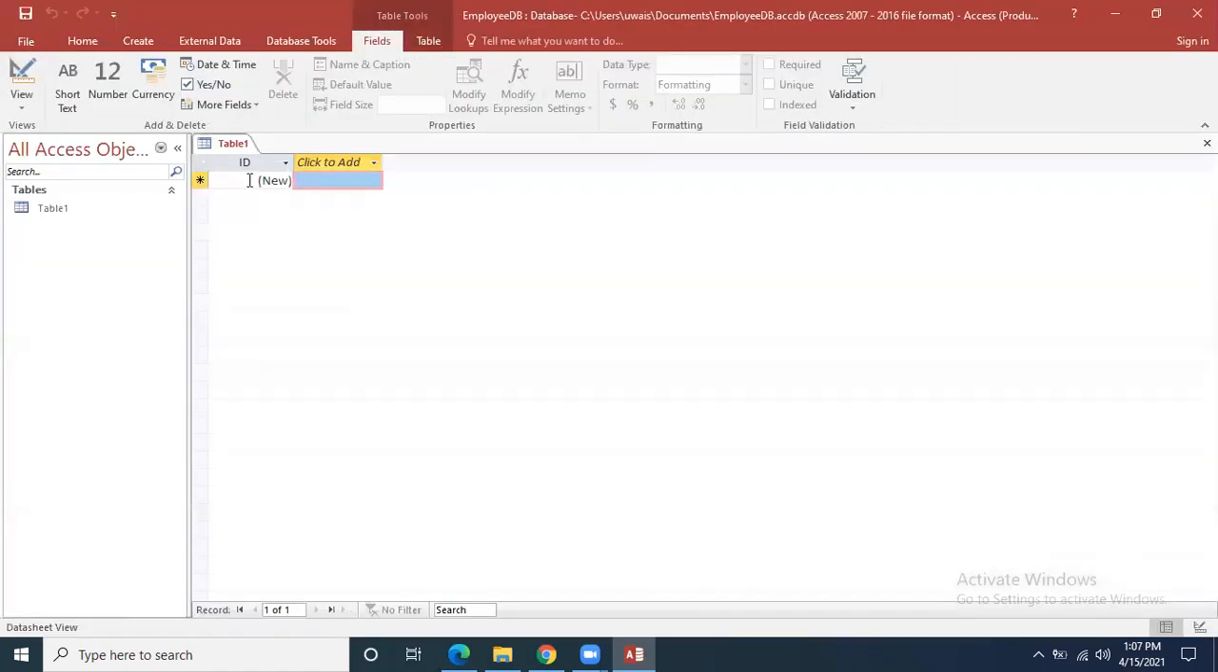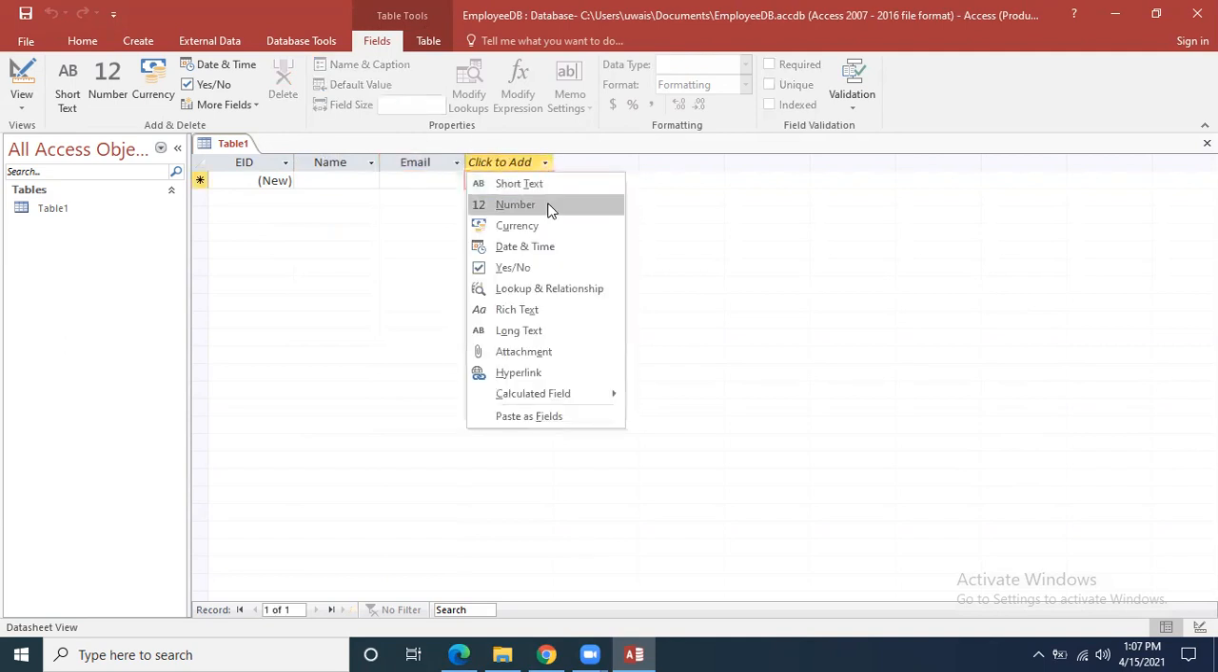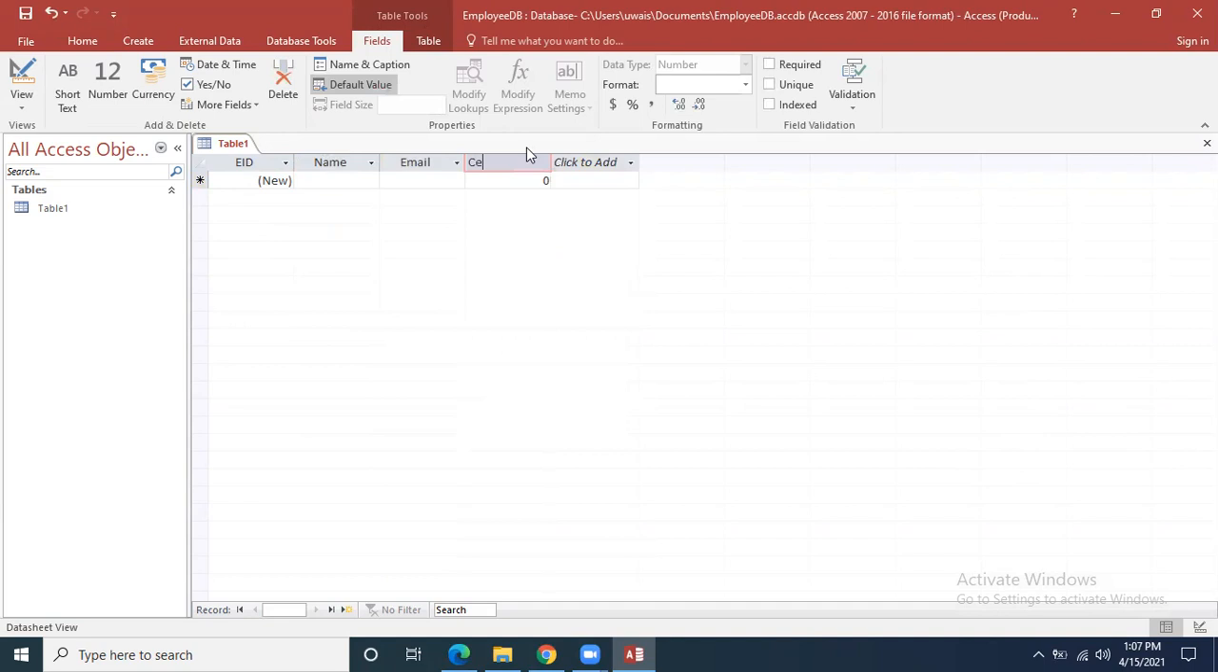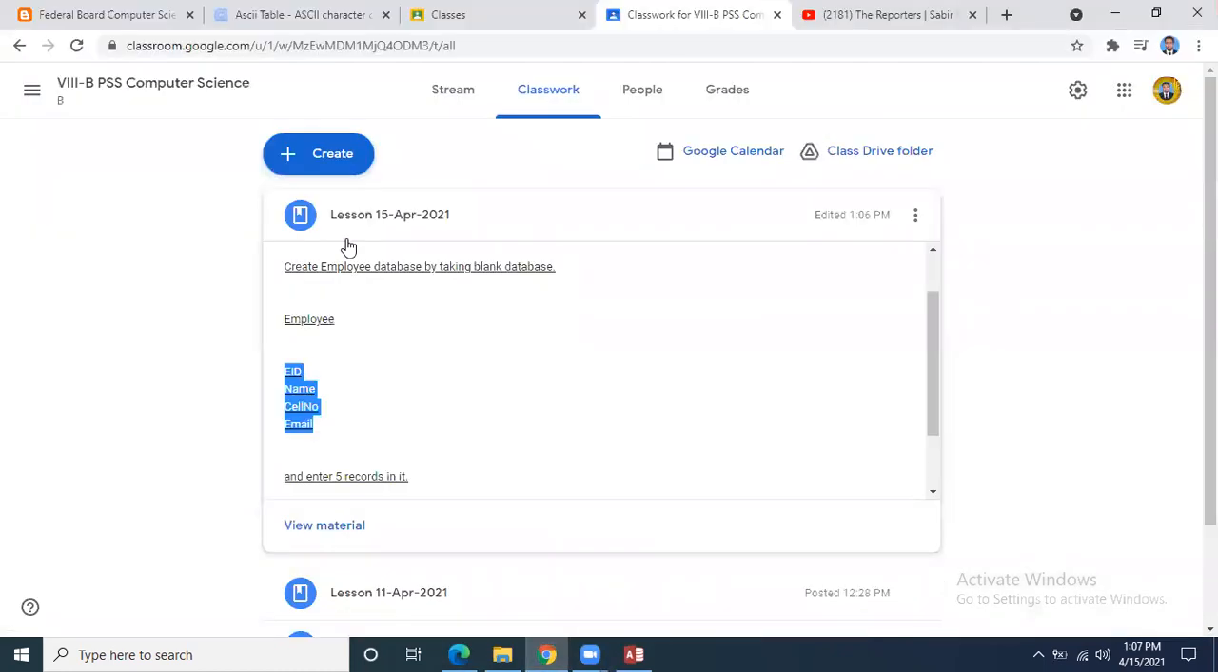Table is created. Now the first field is employee ID. Leave it as auto number, which means numbers will come automatically. Now I am taking short text for employee name. Then employee cell number, and employee email as short text. Cell number will be of type number. Fine. So these are the fields that we need to enter: employee ID, employee name, cell number and email.